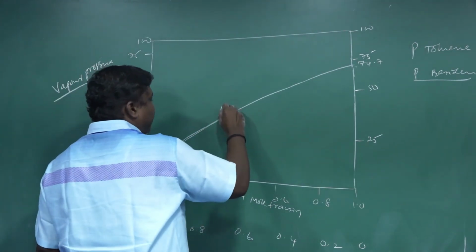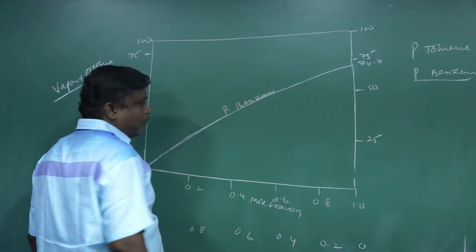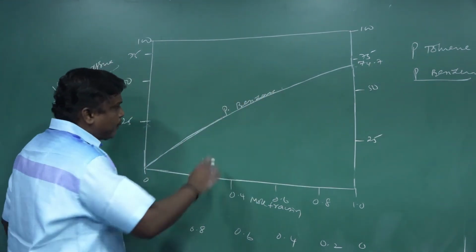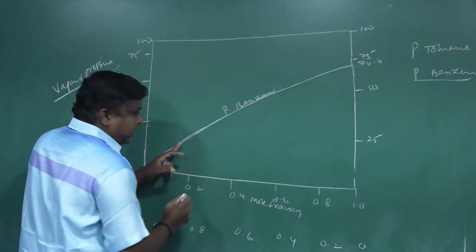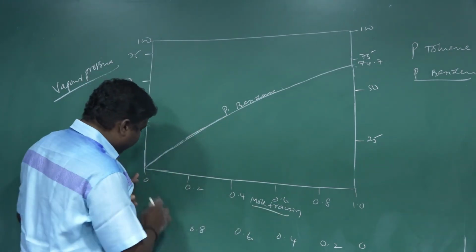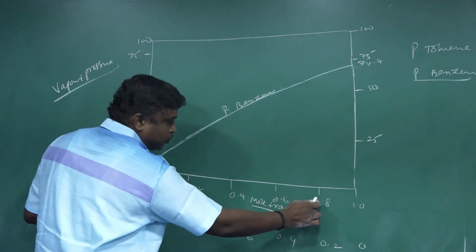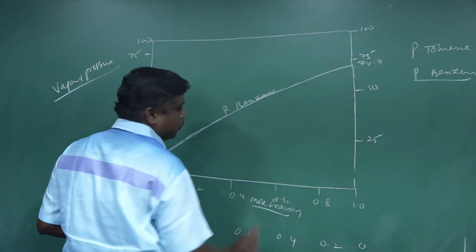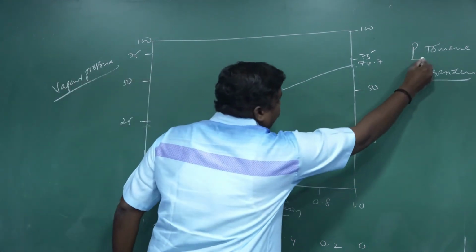This is the vapor pressure of benzene. The straight line increases as the mole fraction increases from 0, 0.2, 0.4, 0.6, 0.8, to 1.0.